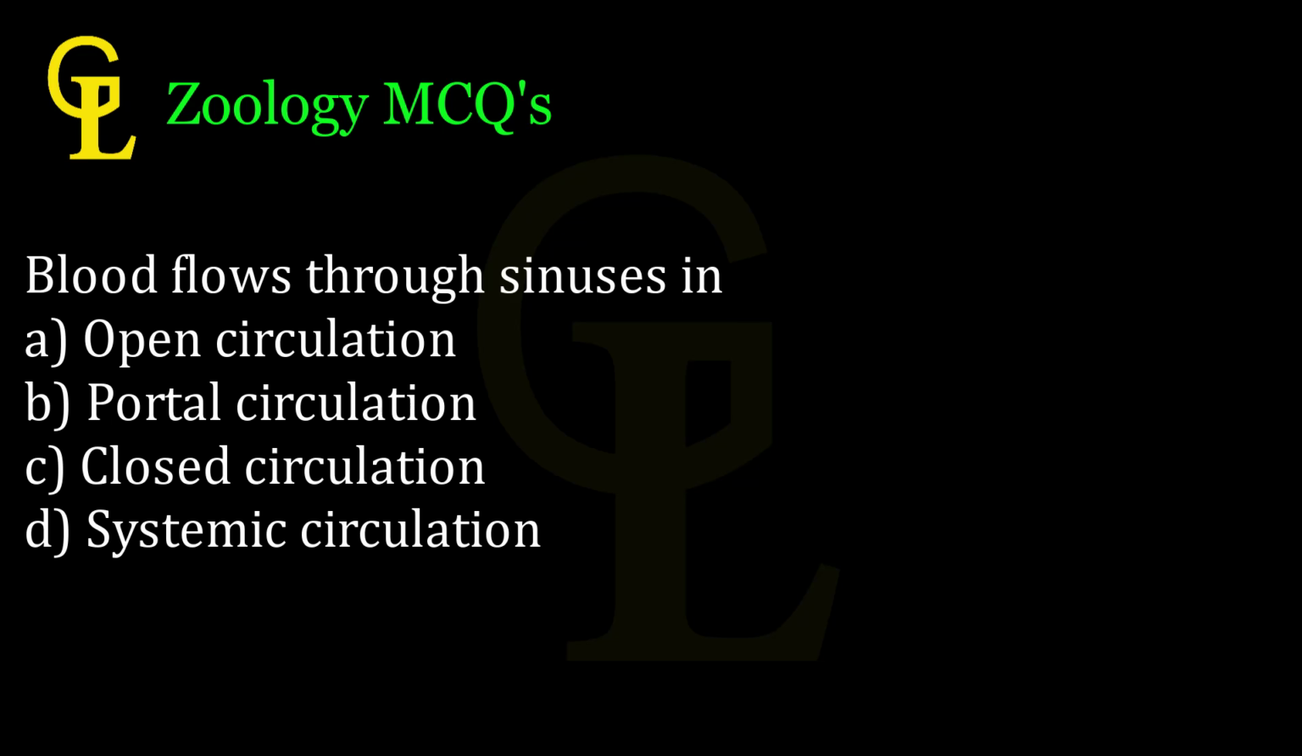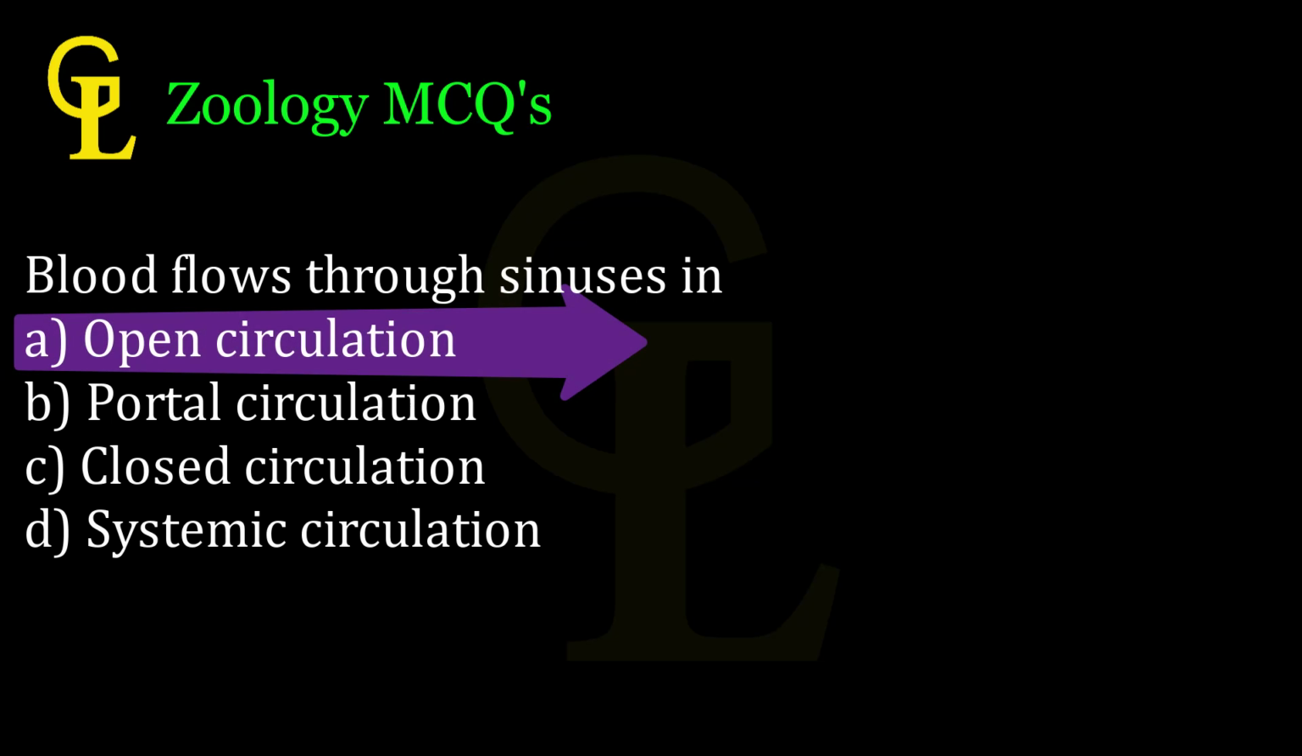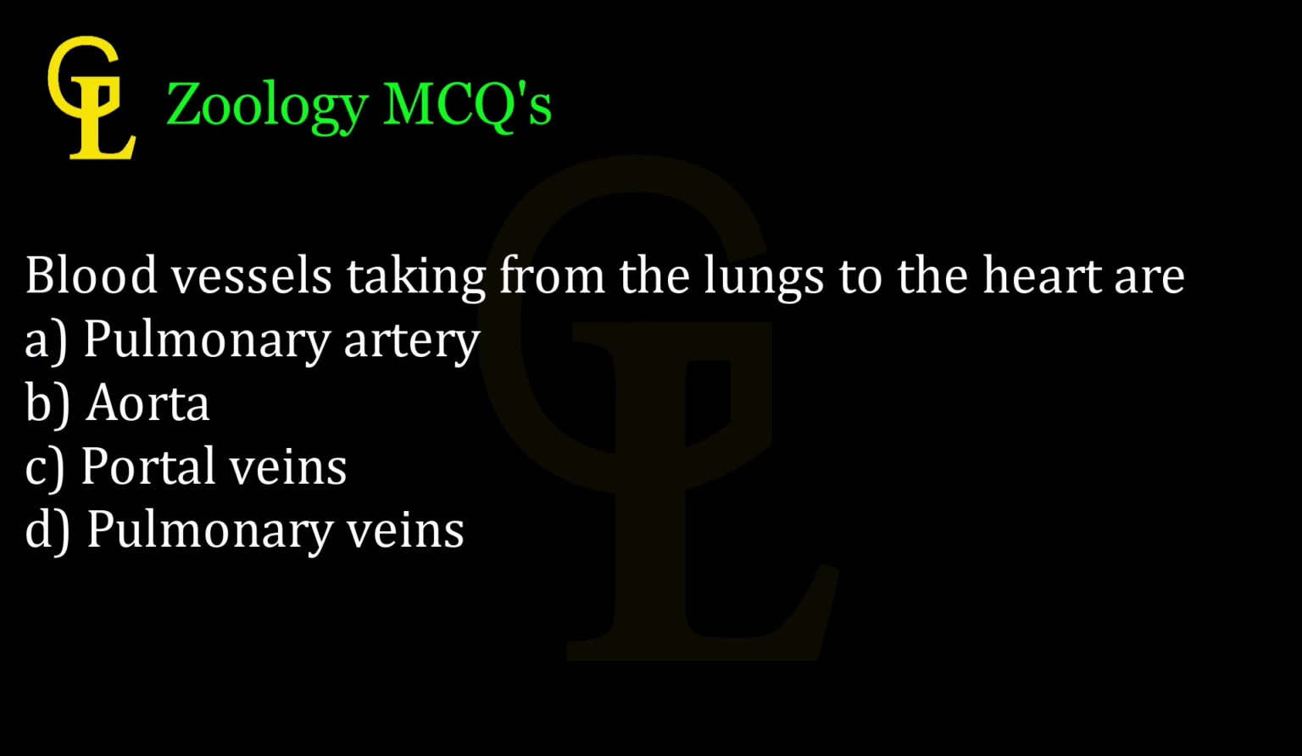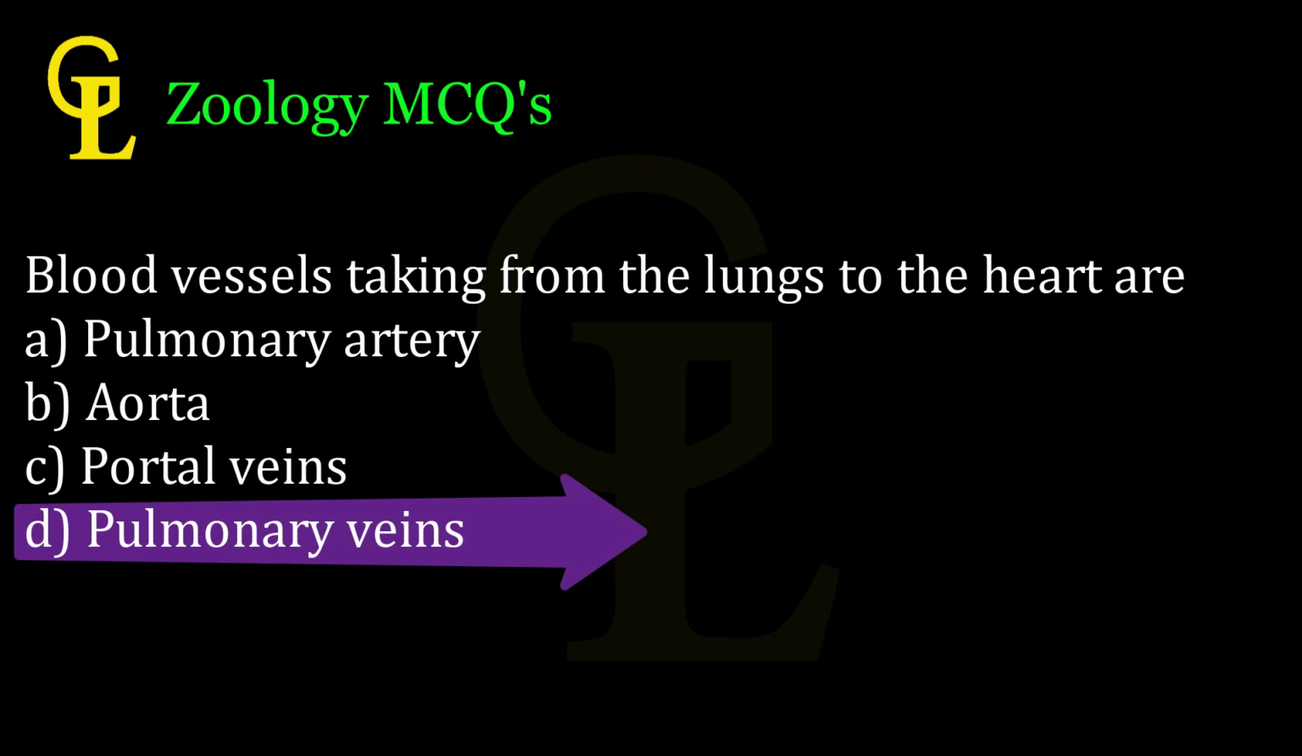Blood flows through sinuses in A. Open circulation, B. Portal circulation, C. Closed circulation, D. Systemic circulation. Correct answer, A. Blood vessels taking blood from the lungs to the heart are A. Pulmonary artery, B. Aorta, C. Portal veins, D. Pulmonary veins. Correct answer, D.